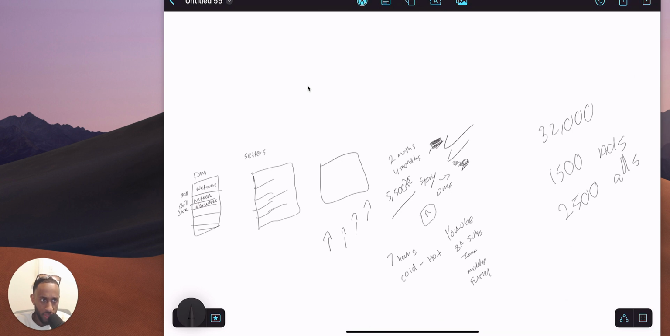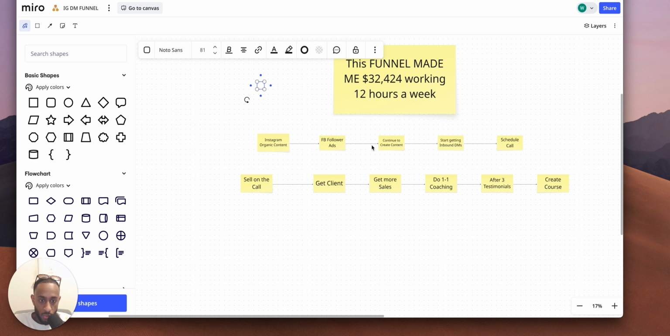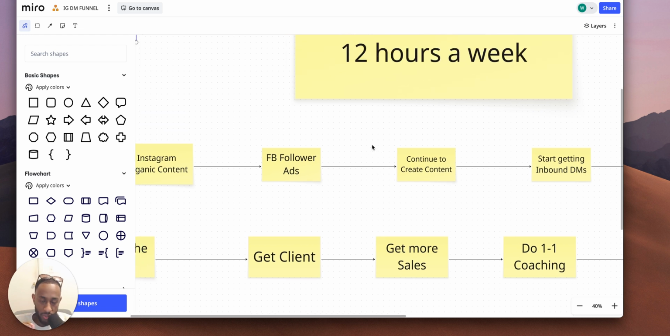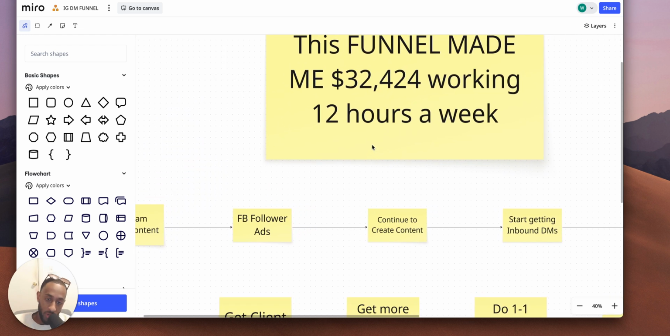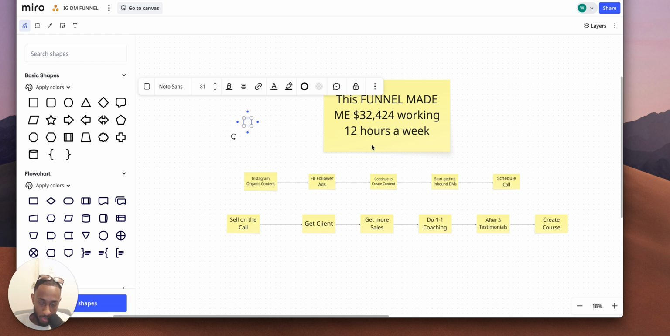And run this funnel. This funnel is printing, but all this won't matter if you're afraid to talk on camera. You have to be able to talk on camera. It's a must. But this funnel is extremely profitable, and I did this while working a full-time job, a 40-hour-a-week full-time job, right? Because I was posting content.